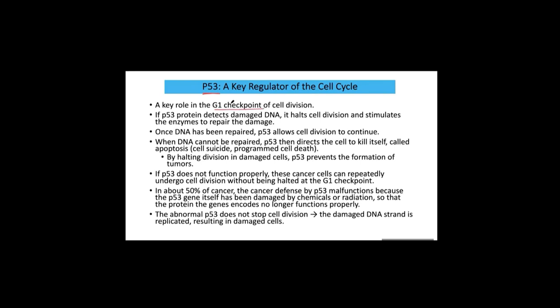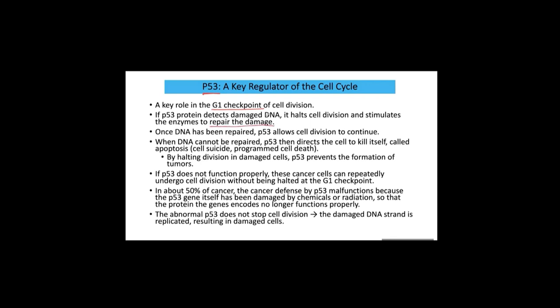What does P53 do? What kind of monitoring occurs at the G1 checkpoint? The cell screens the stability of DNA before DNA synthesis takes place. If DNA is not heavily mutated, if the DNA is healthy, then P53 passes the cell into S phase. But if P53 detects damaged DNA, then P53 halts cell division and stimulates enzymes to repair the damage. So the cell starts to repair the damage first.